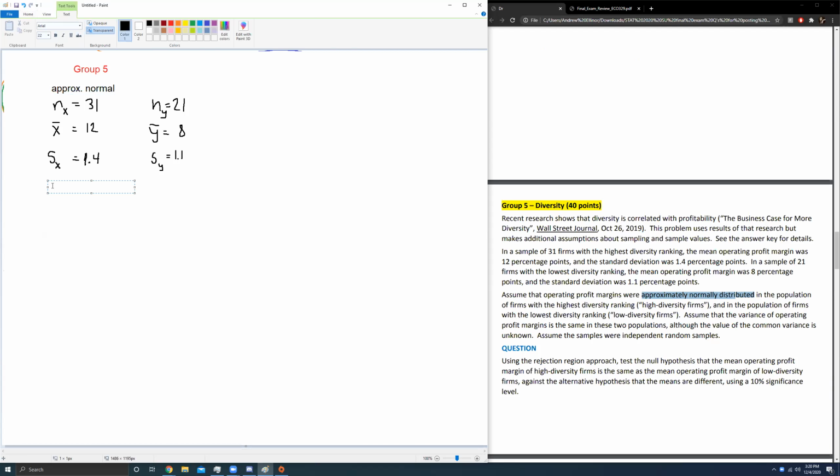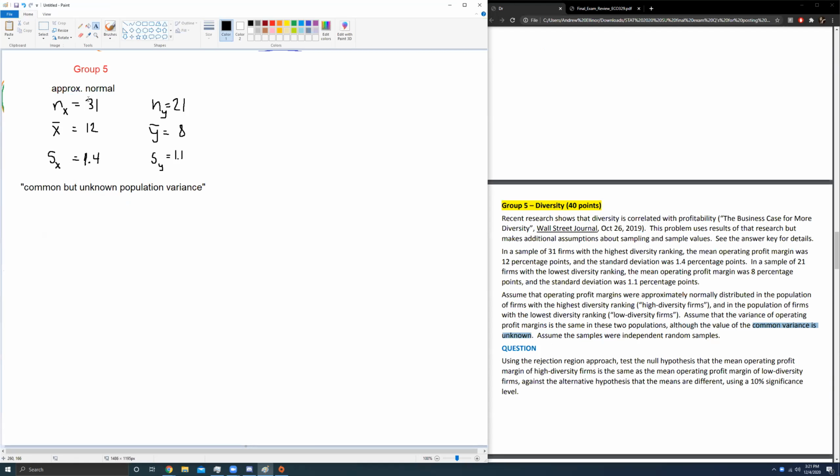What about the variance? A phrase you very often see in a two-mean question is common but unknown variance. So we saw this time common but unknown variance. This is a population variance. So common but unknown population variance, to be a little more precise. So there's a few things that need to be done.